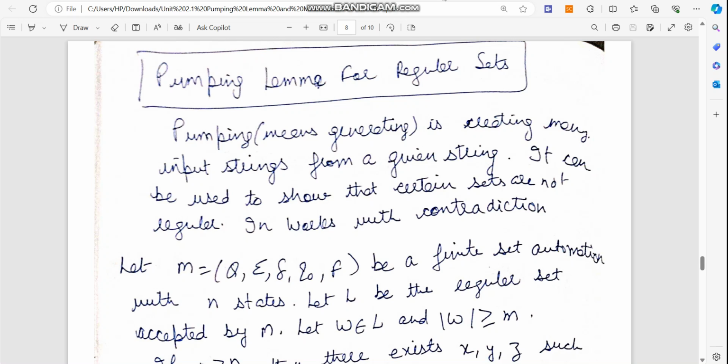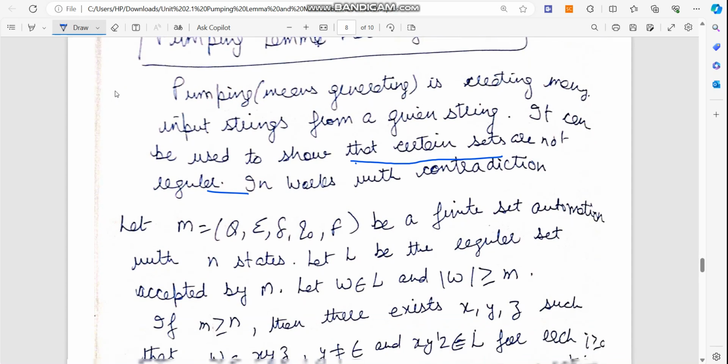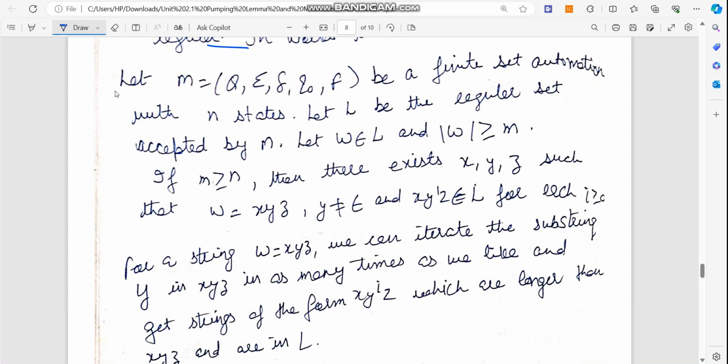And it may be creating new input strings from a given string. It can be used to show that certain sets are not regular. So basically it works by contradiction. When we talk of pumping lemma, it is basically talking of contradiction. So when we want to prove that certain sets are not regular, then we use pumping lemma. Let's first have a look at the tuples in the pumping lemma.